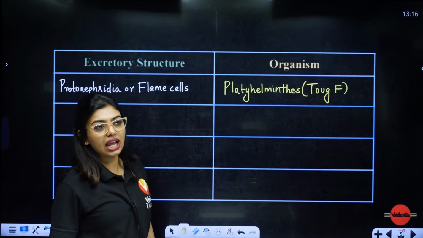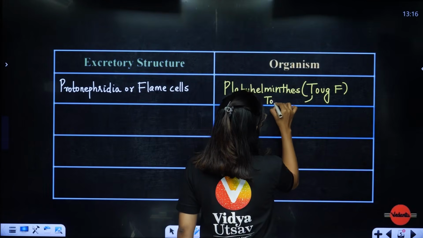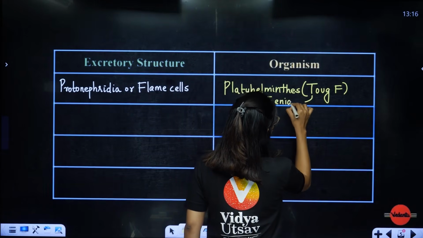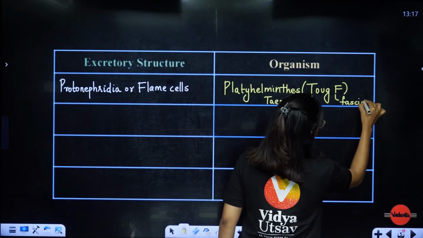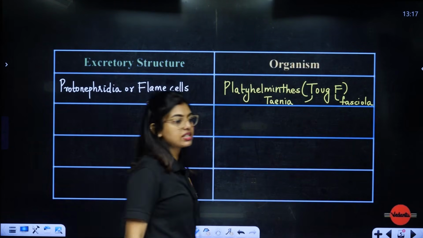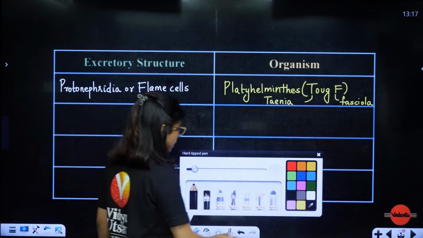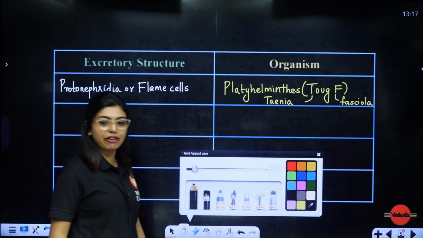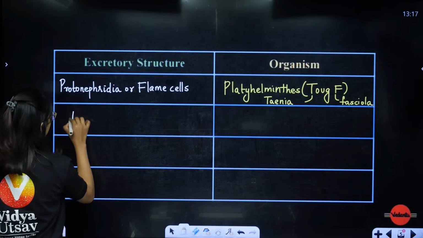Tough means T and F are going to be there. So T for Taenia solium, or else tapeworm. F for Fasciola. Fasciola means liver fluke. Next one, students: protonephridia, then obviously it should be nephridia, because proto is over, then nephridia should come.